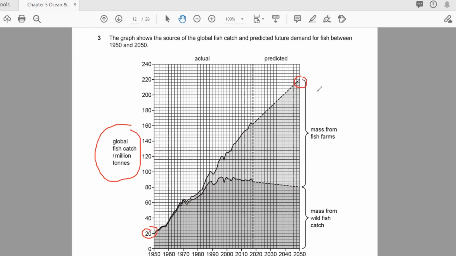Okay, so from these, if you can see this line which is showing this one here, now we are at 2020 because this question came in 2020. So this is the mass from the wild fish catch. Wild fish means in the river, in the ocean, like this. And this part from here to here is the mass from fish farms. In the farms, the people are making the pools and keeping the fish. So this is the main graph here.